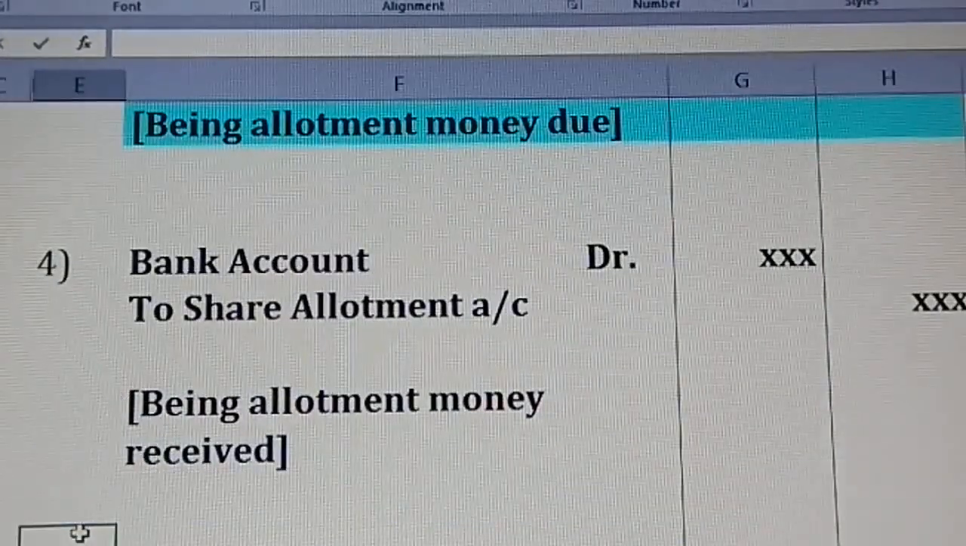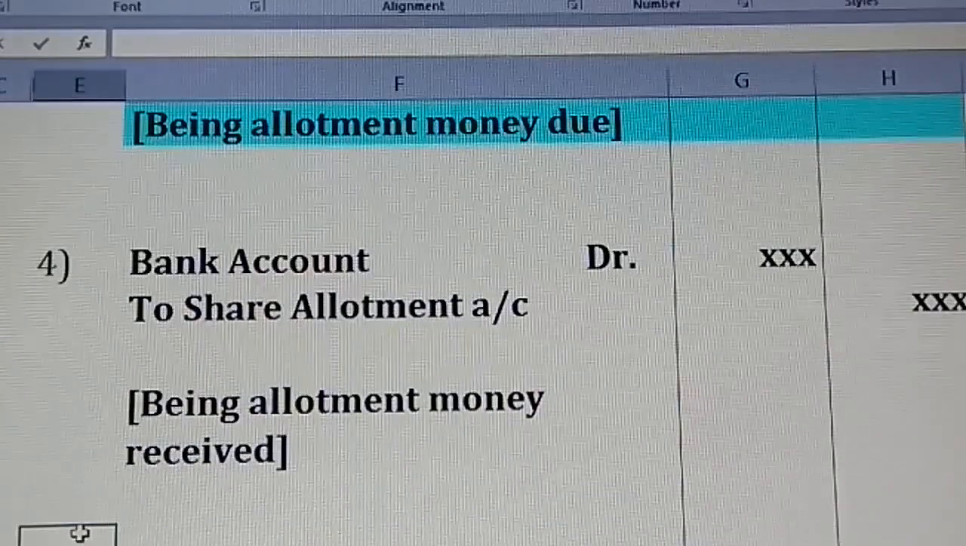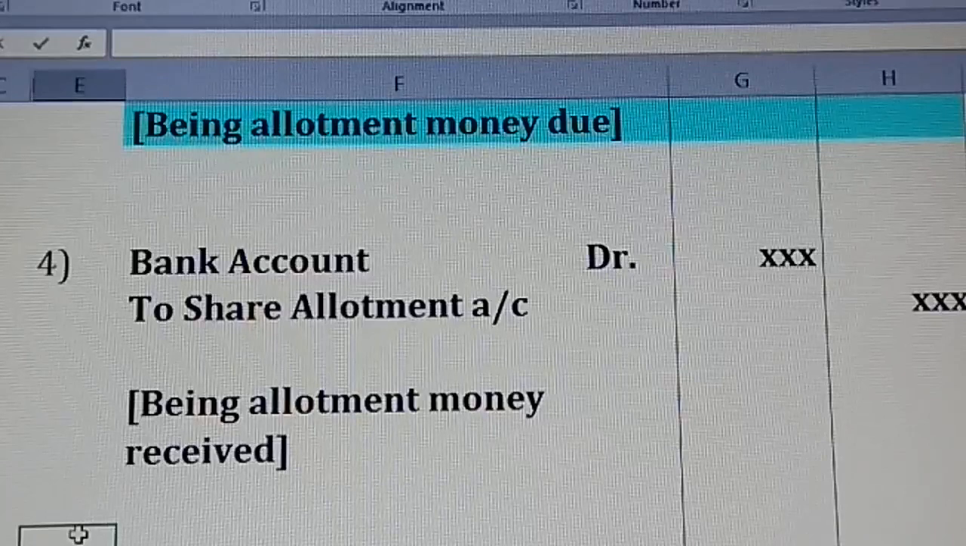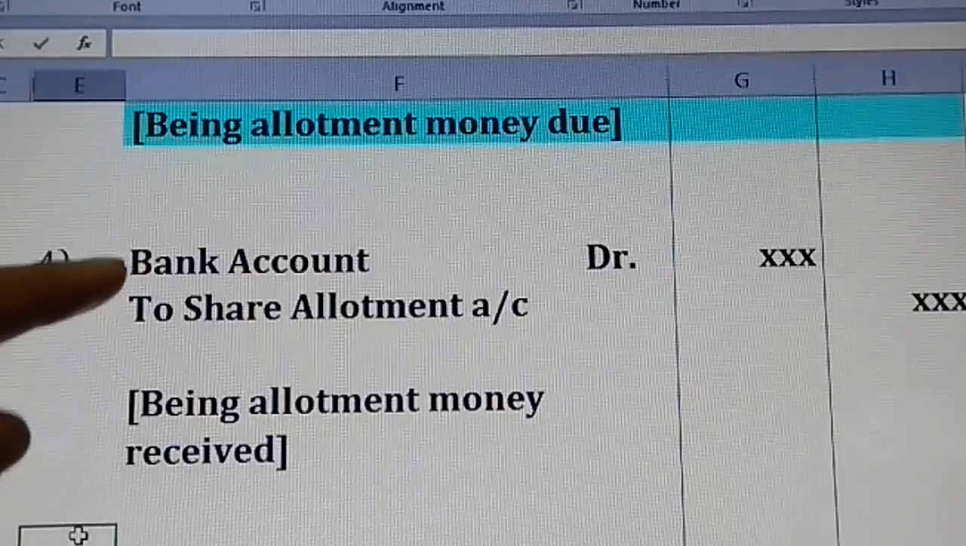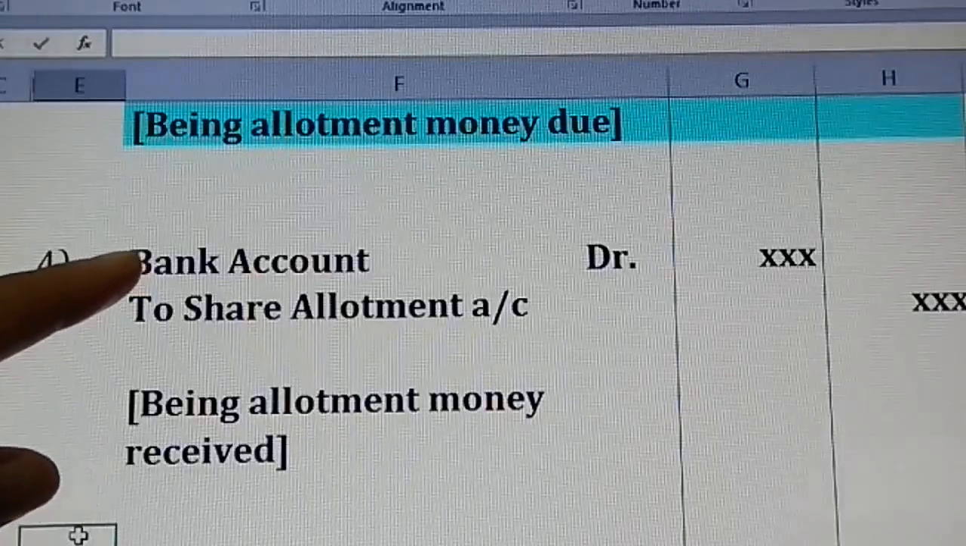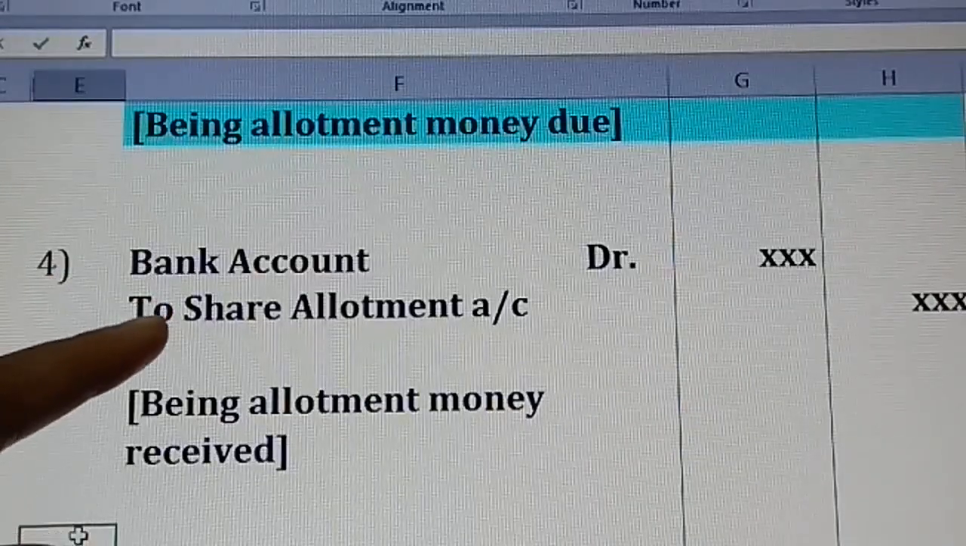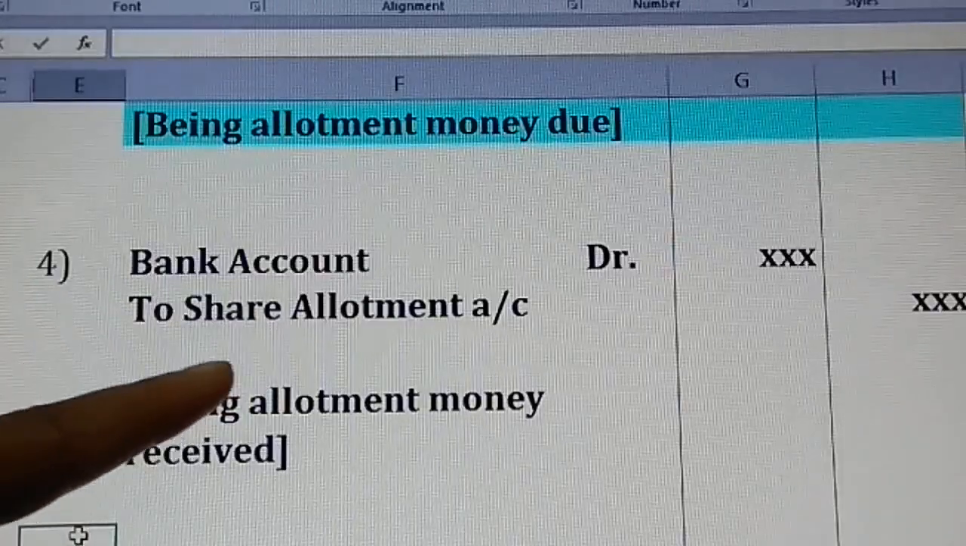Yes, moving on to the fourth. Now, after allotting the shares, the allotment money is due on the concerned date. The applicants, the shareholders, will come and make the payment for the shares allotted to them, which means a part. Let us just observe. When you're receiving money, what comes in? Cash or bank. So here we have to concentrate: bank account debit to share allotment account.